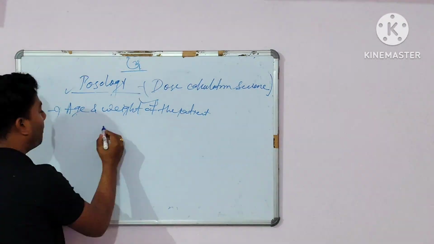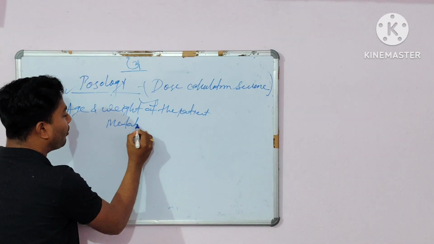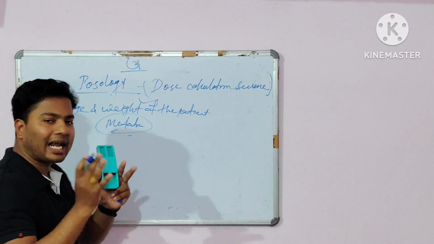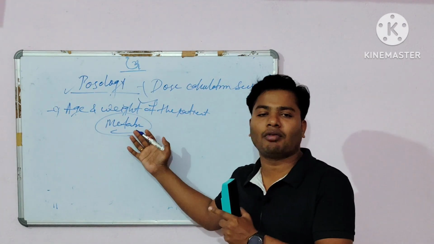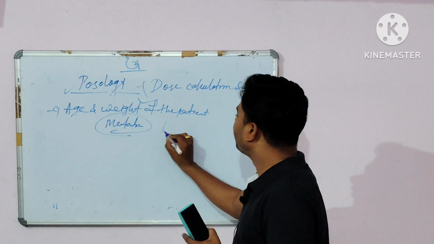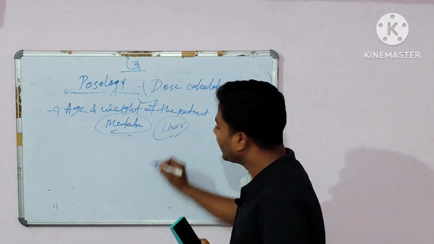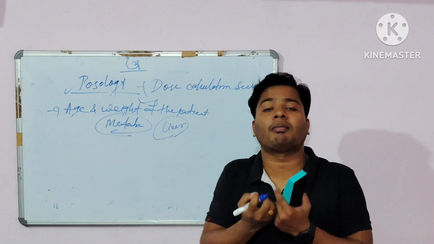Okay, so metabolism. An organ helps with metabolism. Which organ? That is the liver. So simply you can say the liver is the check gate of our body system.